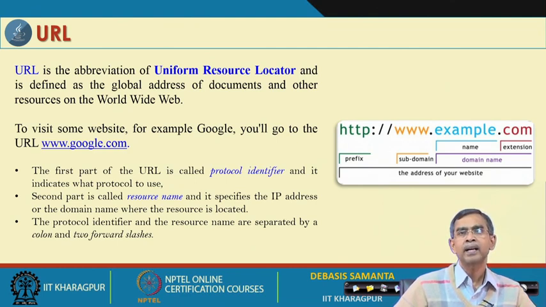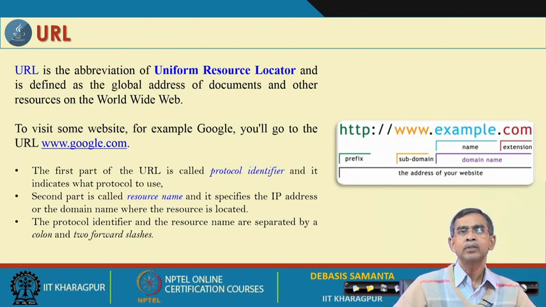So, different countries have different extensions of the domain name, and then .com is for commercial web documents, .org for organizations, .edu for educational institutions. So, these are the different organization-wise namings.